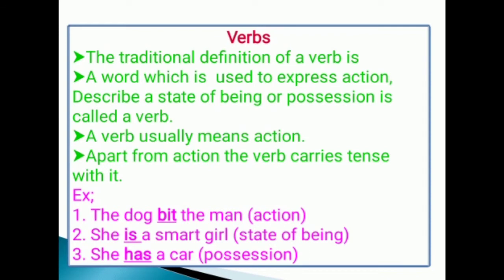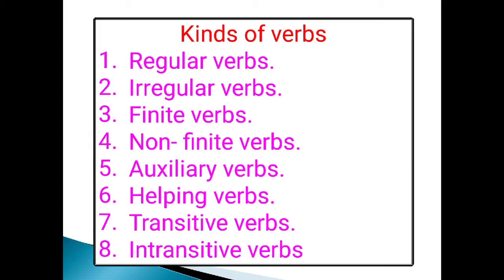In this sentence, is is a verb. It tells about the state of being. In the third example, she has a car. Has is a verb. It tells about possession.